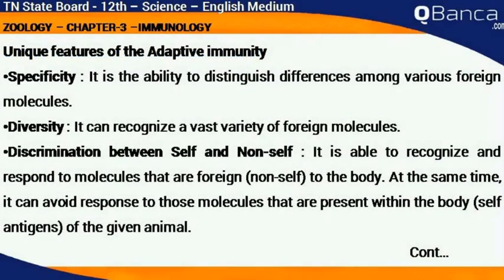Unique features of the adaptive immunity. Specificity. It is the ability to distinguish differences among various foreign molecules. Diversity. It can recognize a vast variety of foreign molecules. Discrimination between self and non-self. It is able to recognize and respond to molecules that are foreign to the body. At the same time, it can avoid response to those molecules that are present within the body of the given